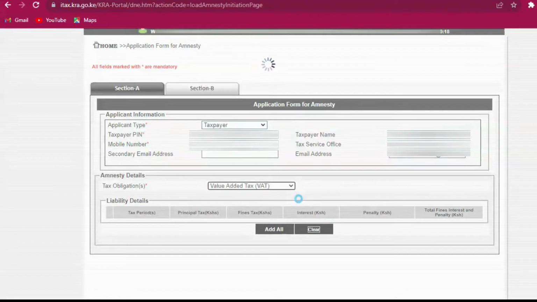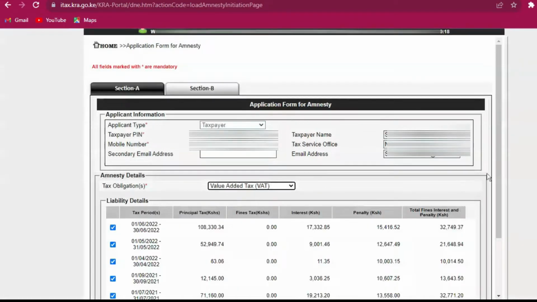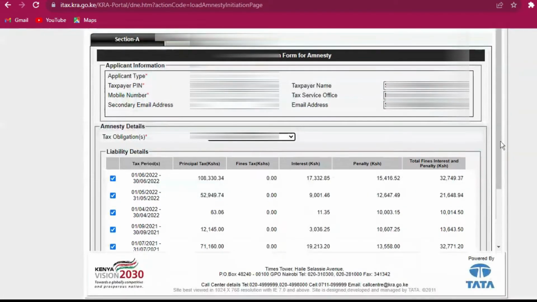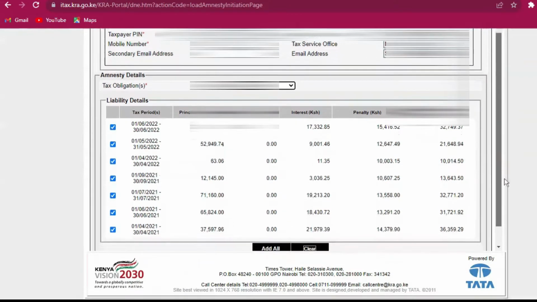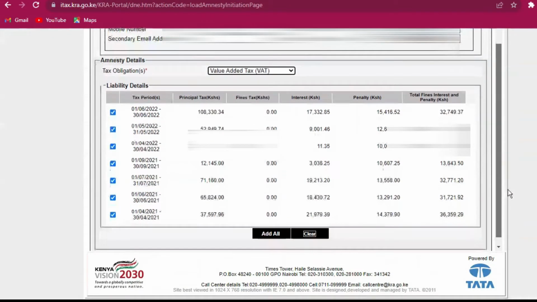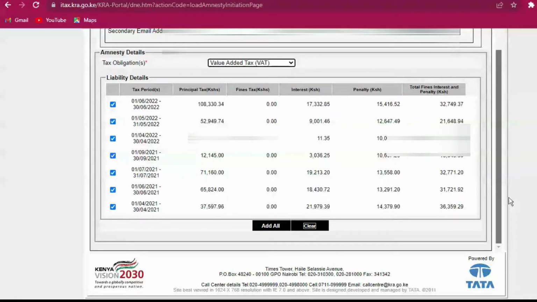Once you click VAT, it will show you all the tax arrears, their period, the principal tax per month, the fines, the interest and the penalties, and the total fines, interest and penalties.